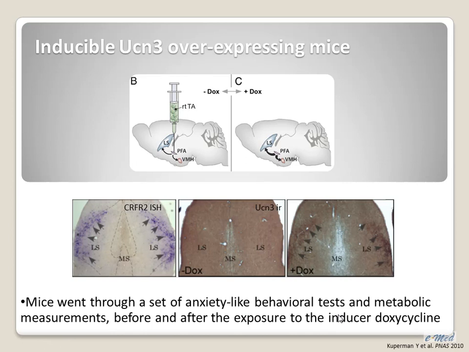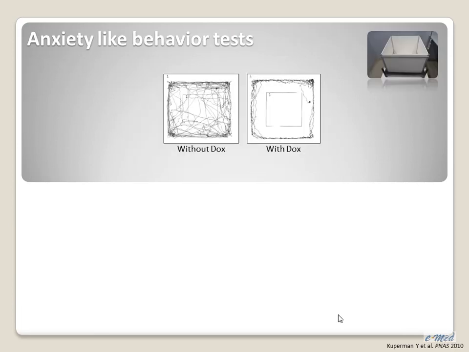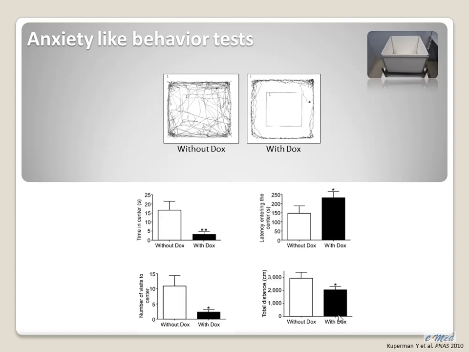We tested these mice for behavioral and metabolic parameters under basal state and following overexpression of urocortin 3. This is an example of a test which measures anxiety-like behavior. In this test, each mouse is placed in a new arena. It is called the open field test.